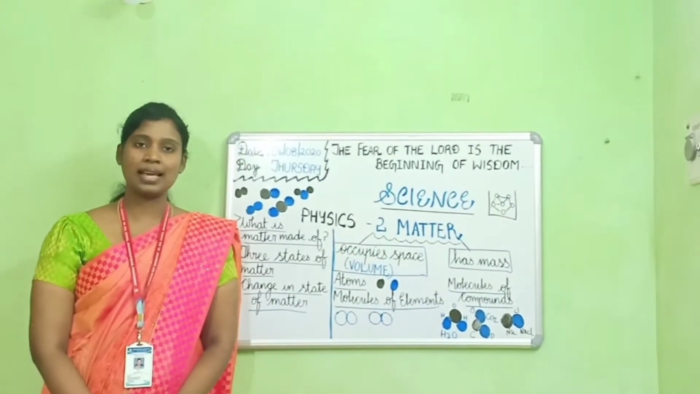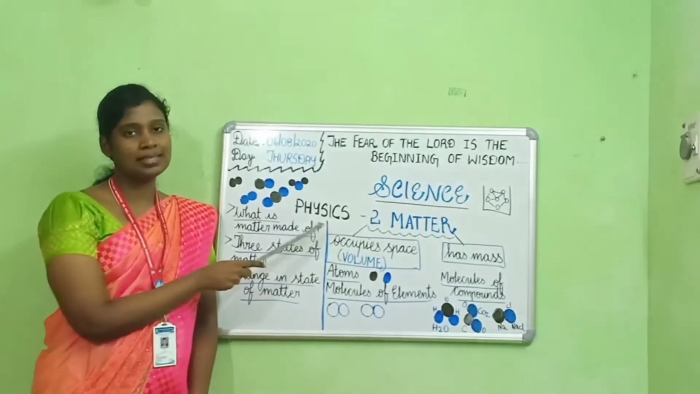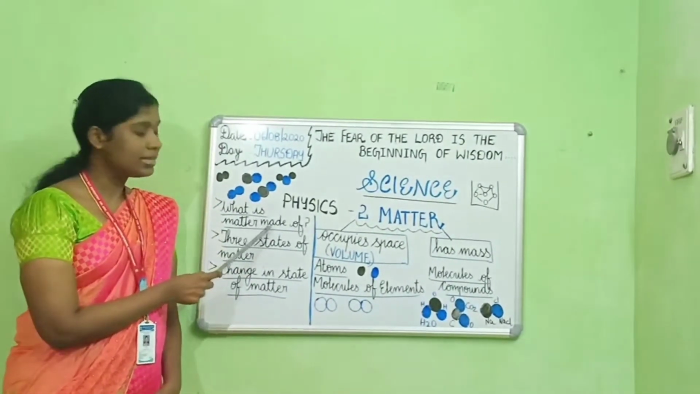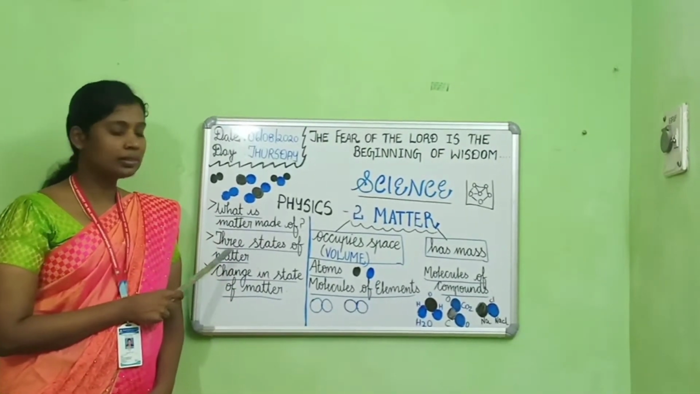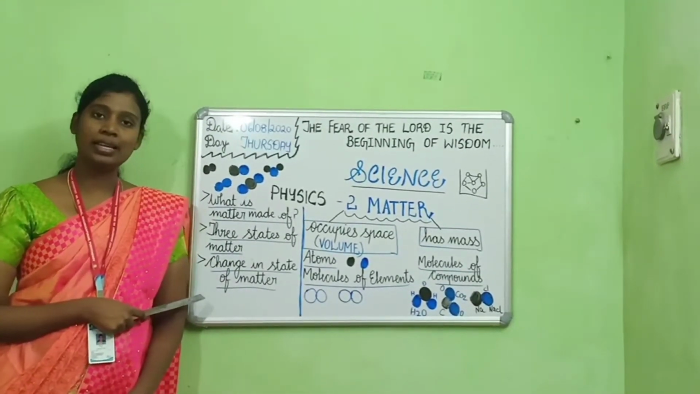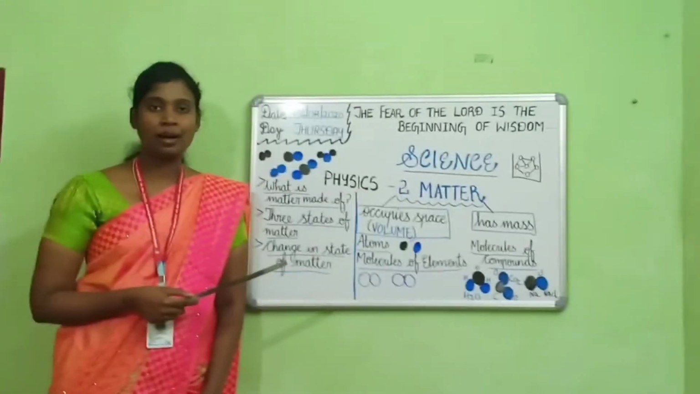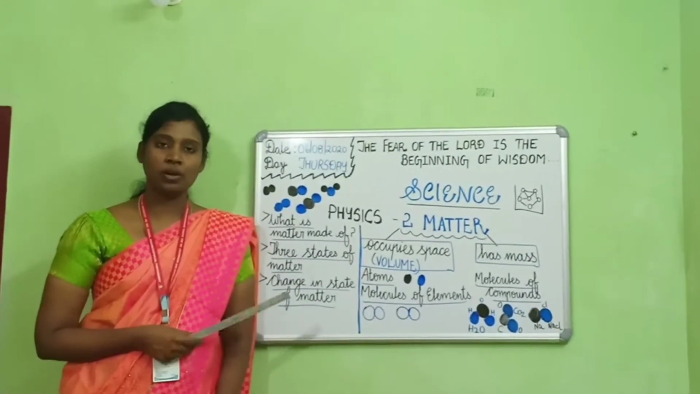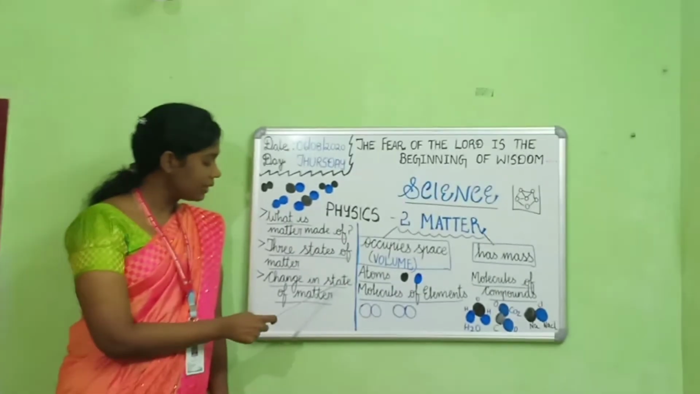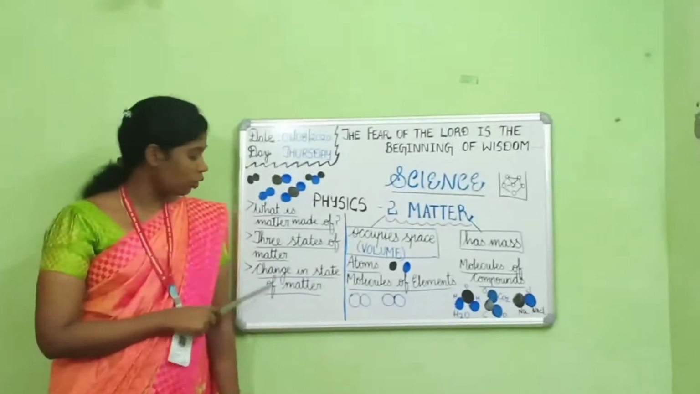In today's science class, we are going to revise lesson 2, matter, in physical science. So in this class, we will be learning about what matter is made up of and about the 3 states of matter. You know that solid, liquid and gas are the 3 states of matter. So in this session, we will be discussing the properties of a solid, liquid and a gas, and also the change in state of matter, that is the interconversion of states of matter.